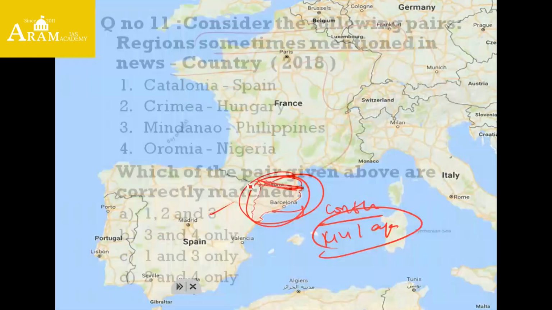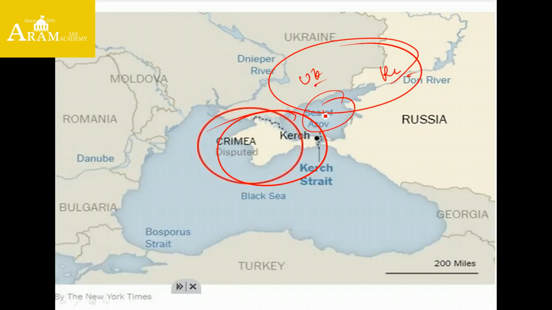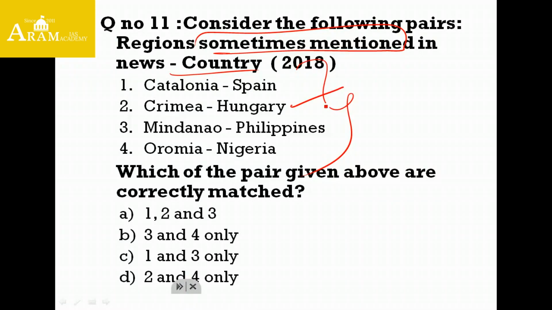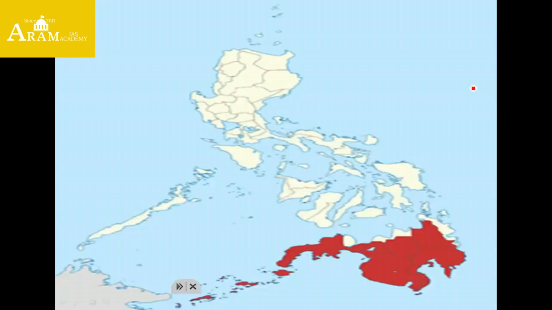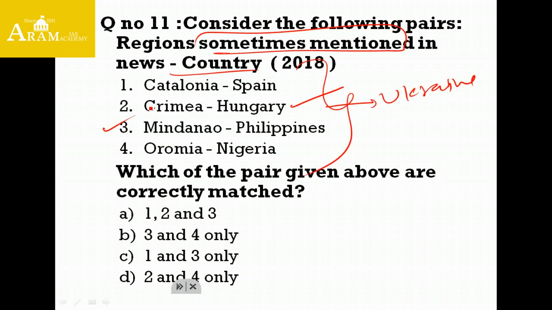Second, Crimea. Crimea is located in the Black Sea. Crimea is a conflicted territory between Ukraine and Russia. Recently there was a bone of contention over Crimea between Ukraine and Russia, and as I stated earlier, the Sea of Azov is connected to the Black Sea by a strait called the Kerch Strait. So Crimea is not in Hungary, it is in Ukraine. Now coming to Mindanao. Mindanao is in the Philippines. This region was in the news because there is also a civil uprising going on against the government. So Mindanao is in the Philippines, so the third is right.